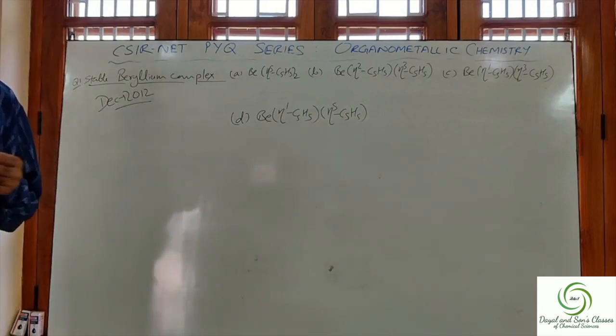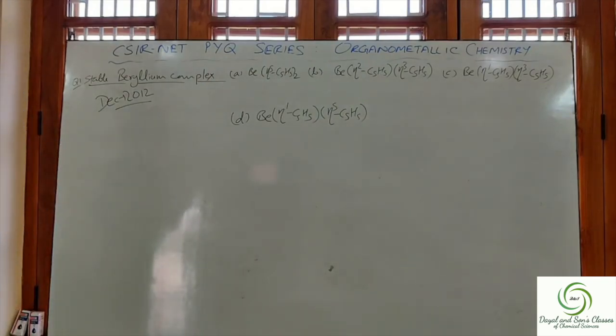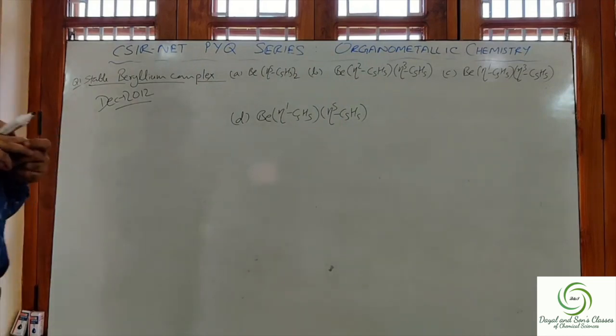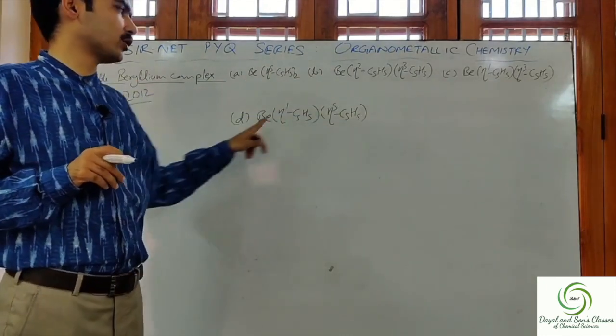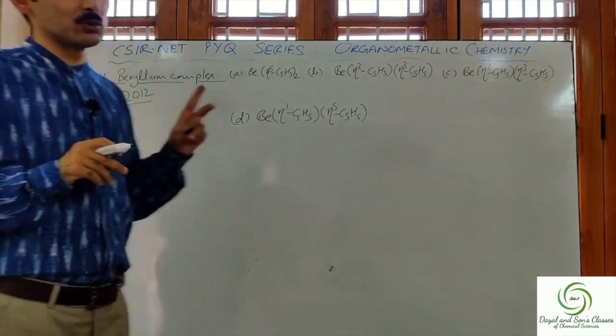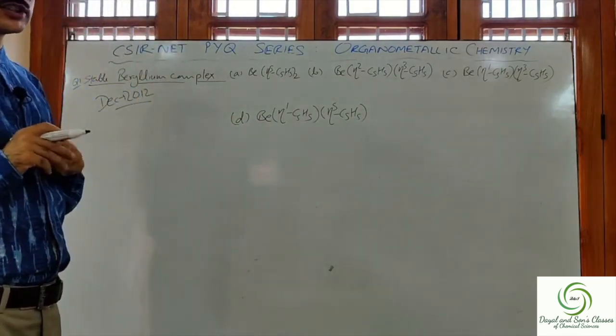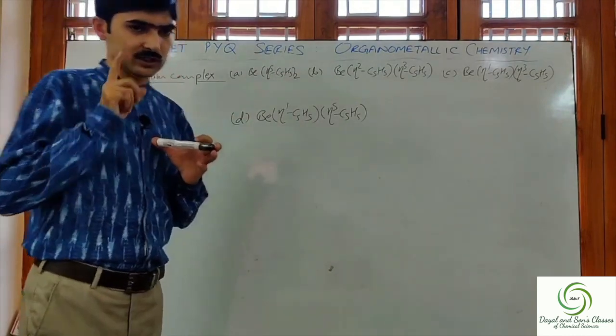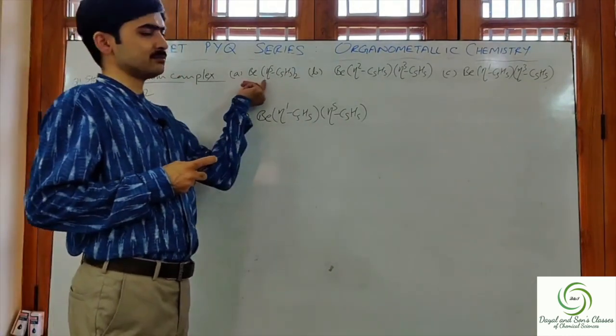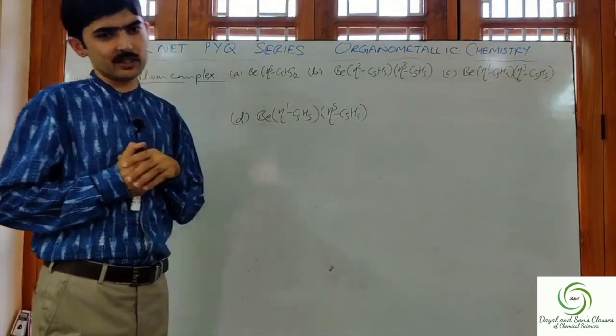In this question, we need to find out which of the 4 complexes of beryllium is the most stable one. First and foremost, beryllium is a main group element.